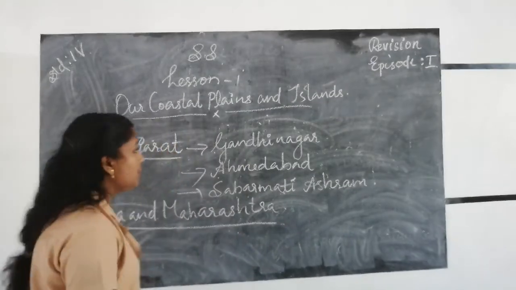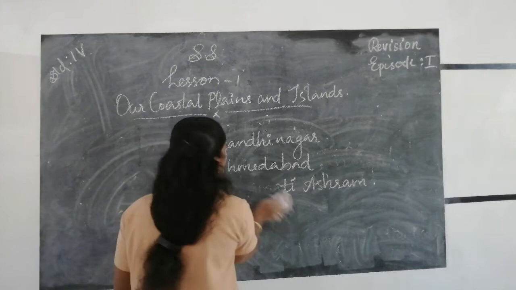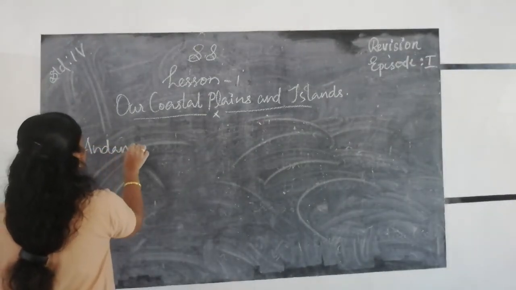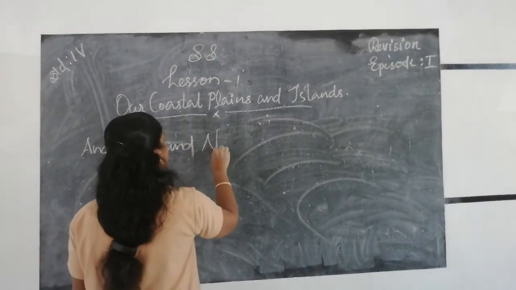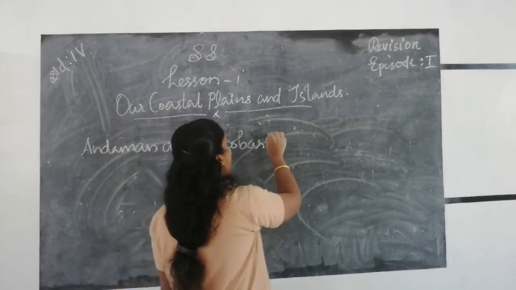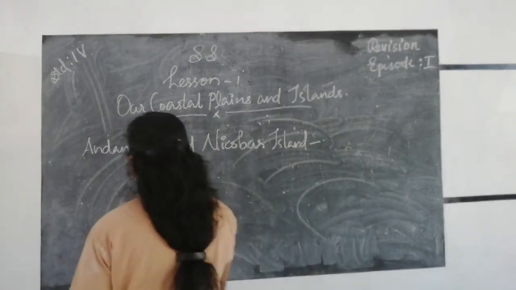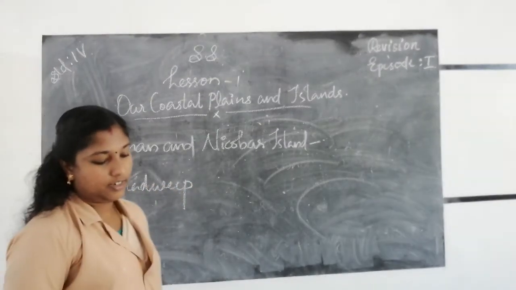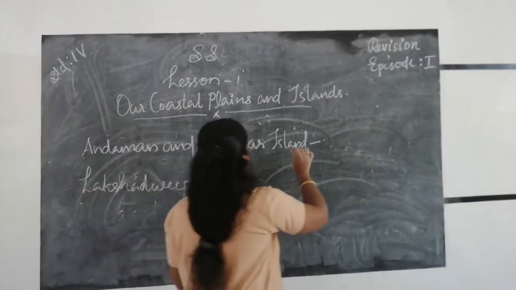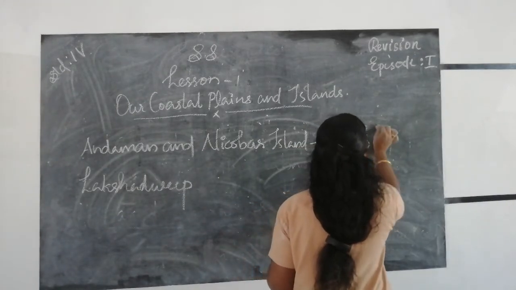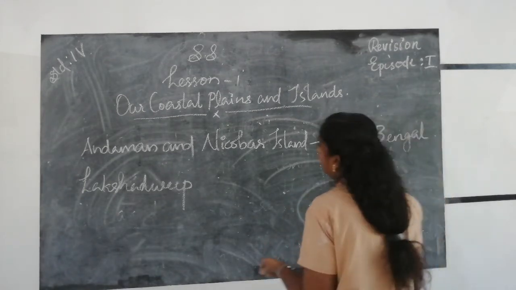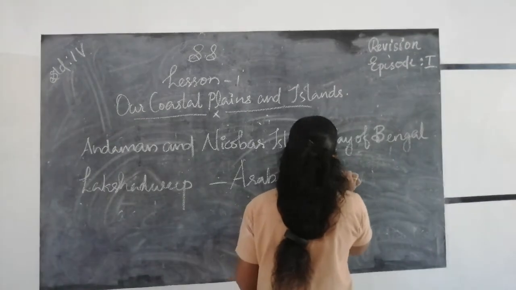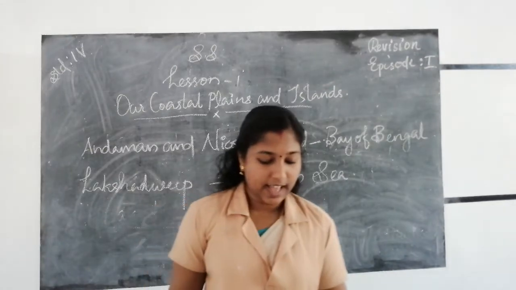Which are the two main island groups? Andaman and Nicobar Islands in the Bay of Bengal, and Lakshadweep. First, Andaman and Nicobar Islands. Then the second one, Lakshadweep Islands. The Andaman and Nicobar Islands are situated in the Bay of Bengal. Lakshadweep is in the Arabian Sea.